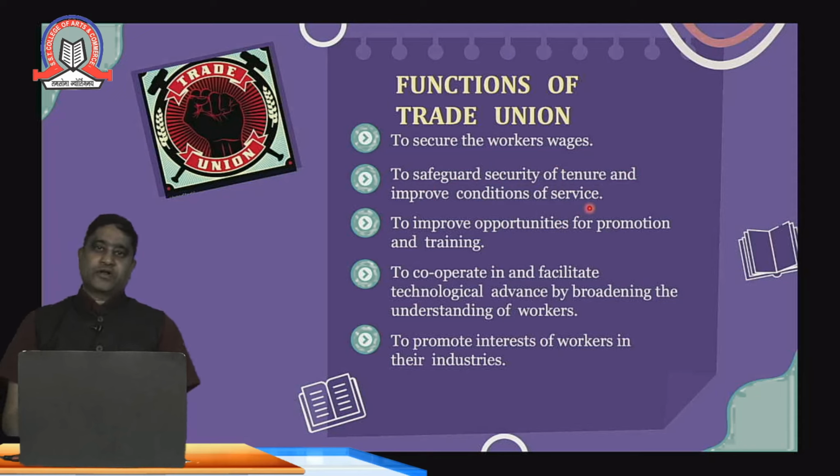In some organizations, factories or industries, the working conditions of the workers are not proper or appropriate. Hence, to settle these grievances, it should come through the union. Another function is to improve the opportunities for promotion and training. In some organizations and factories, promotion is not as per merit. It is based on other criteria according to the discretionary power of the management. But to have healthy competition between the workers, it should be as per merit. That is to improve the opportunities for promotion and training.